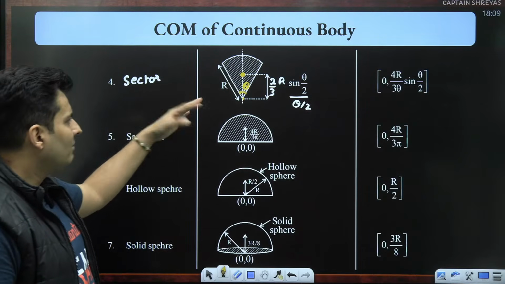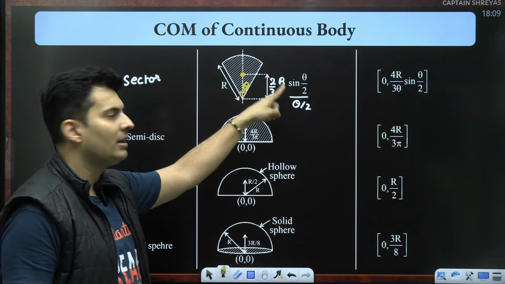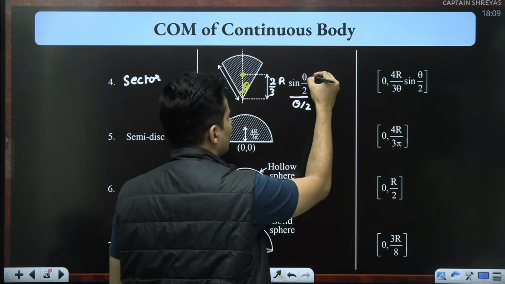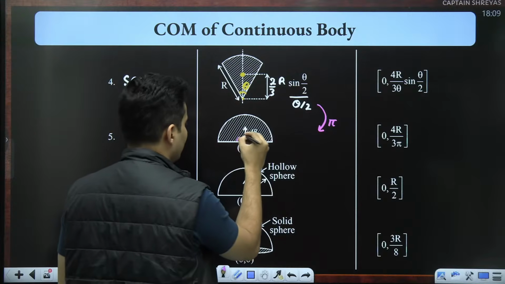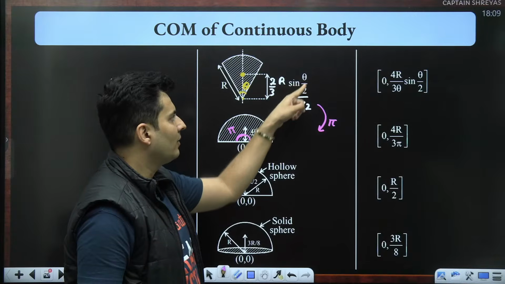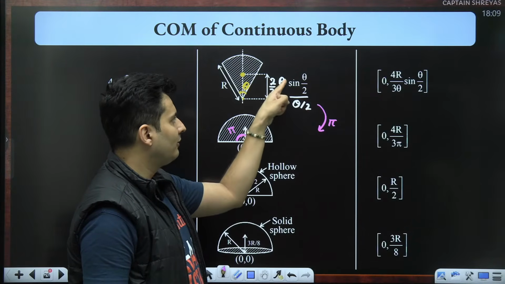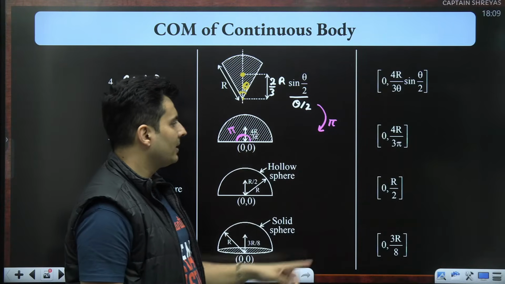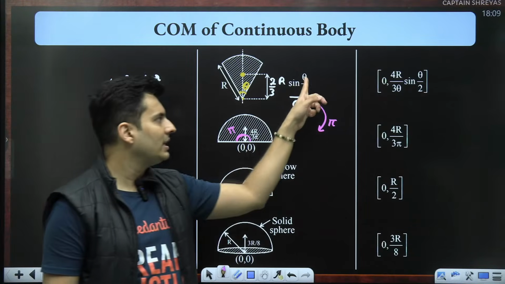Now, if you are wondering, sir, what is the application of this? This formula for a disk, semicircular disk, can be obtained from here only. Think about it. In this particular formula, somebody substitutes theta as pi because this is theta. The theta will be basically pi radians. Sine of pi by 2, which is sine of 90, it will become 1. This is pi, this is 2. 2 multiplies with this 2, it will become 4r by 3. This was 1. So it will become 4r by 3 pi. Exactly. It should be basically 4r by 3 pi. That is what the answer is. So if you substitute theta as pi, you will get it.